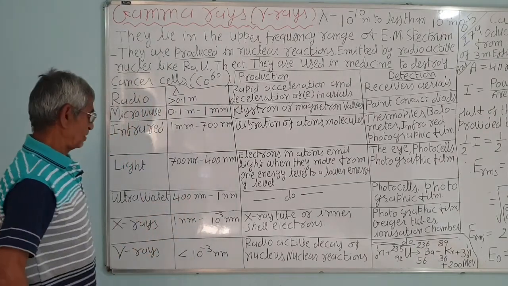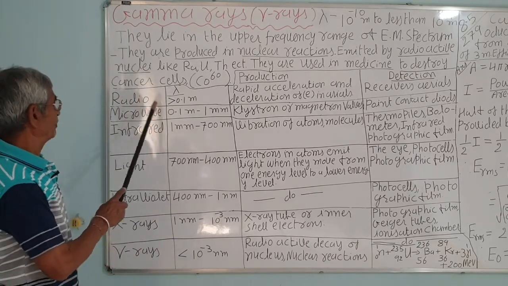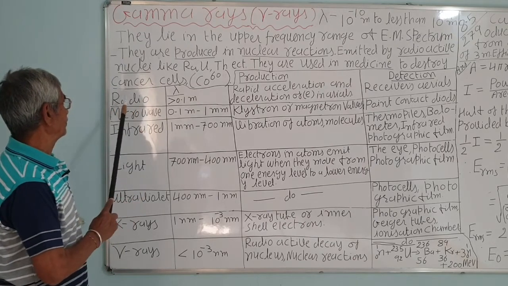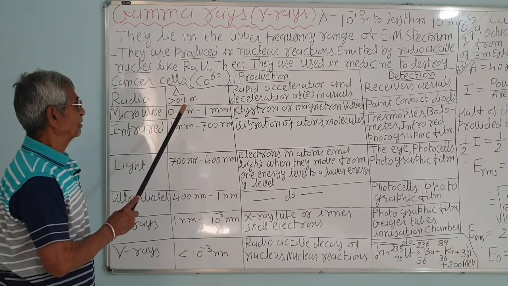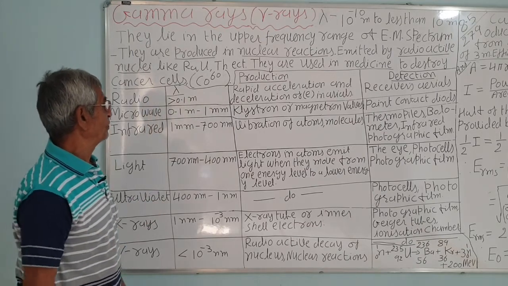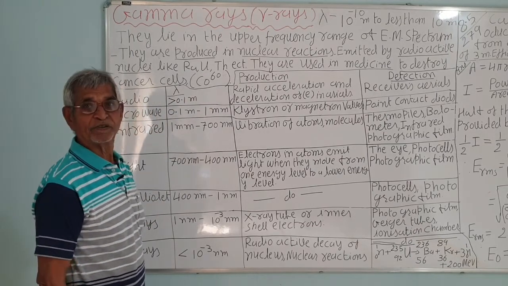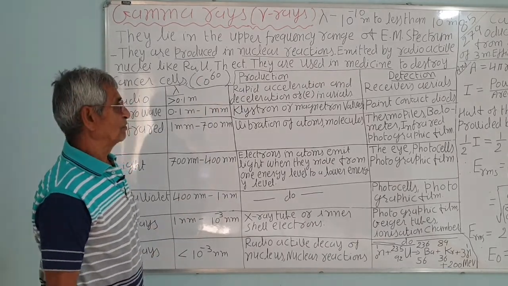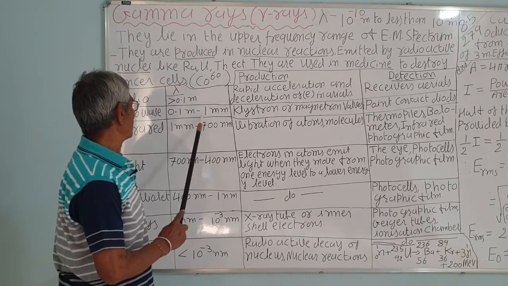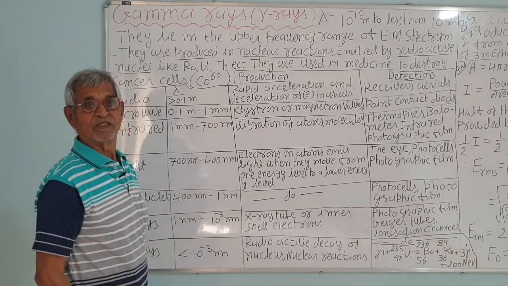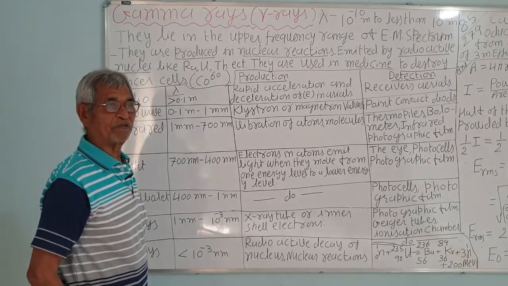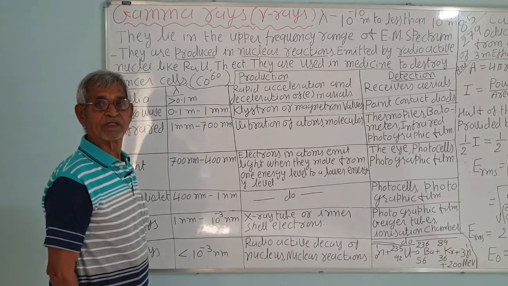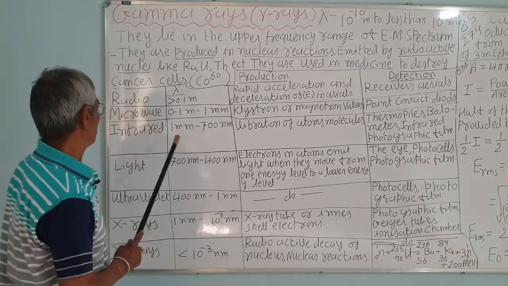Now again let us summarize this spectrum. We have already seen this spectrum. The longest waves are the radio waves, that is greater than 0.1 meter. They are long radio waves, short 1, short 2, TV waves even. TV waves are from 1 to 10 meters. The antenna TV is already removed; now cable TV has come. Otherwise, suppose the wavelength emitted from the TV transmission is 1.5 meter, then your antenna should have a length of 1.5 meter to pick up the wave.